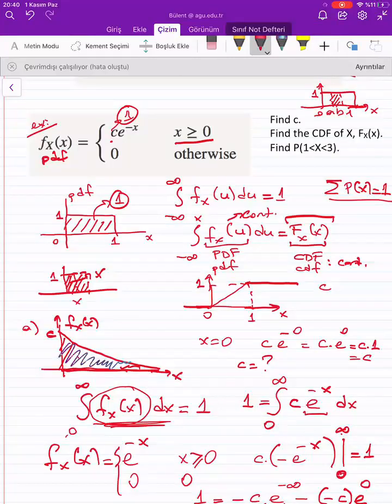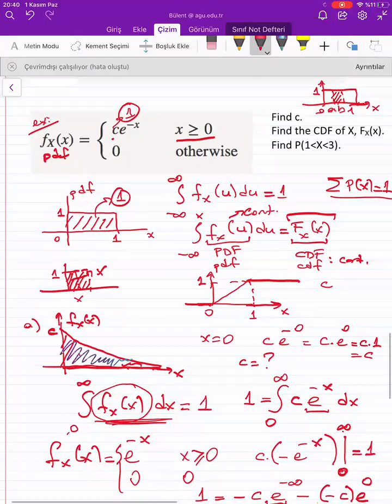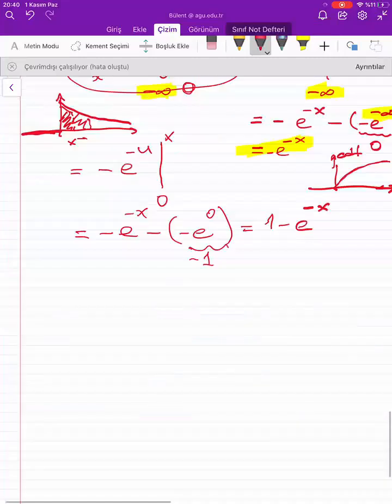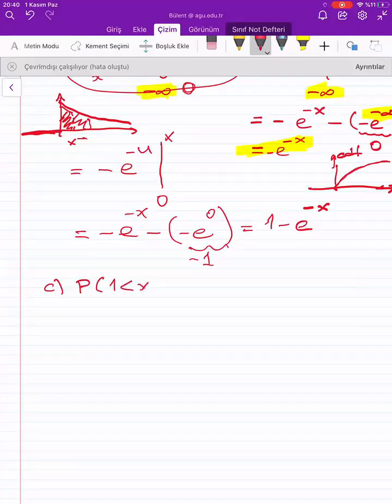Now we would like to find out the probability between 1 and 3. This is the final phase of this question. Probability of x being between 1 and 3. How should I think about this? I take my probability density function. I should think about this is 1, this is 3, and I'm interested in finding this area here, okay? So how do I find it? It's between 1 and 3.